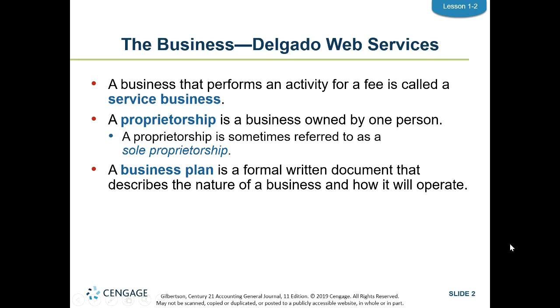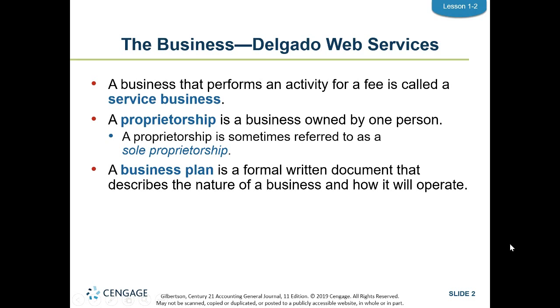Delgado Web Services is also a proprietorship, and that's a business owned by one person. Sometimes it's referred to as a sole proprietorship. Now, there's a lot of different reasons why a person would want to organize a business as a proprietorship. One would be it's easy to set up. Usually you just have to file a document called a doing business as with the state, and that's about it.